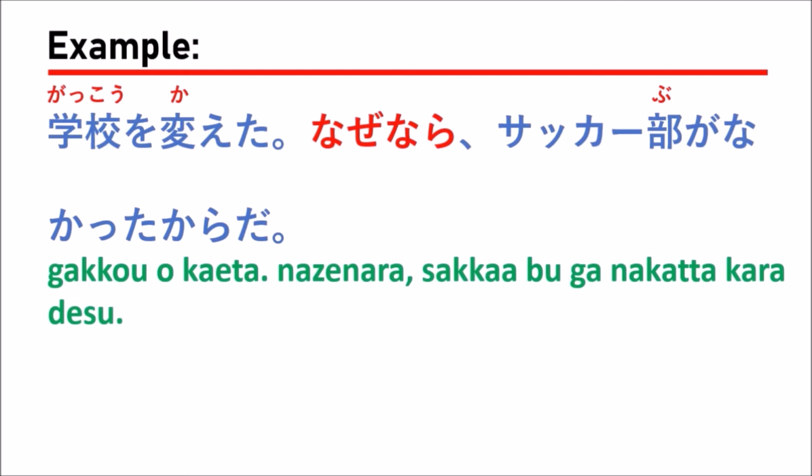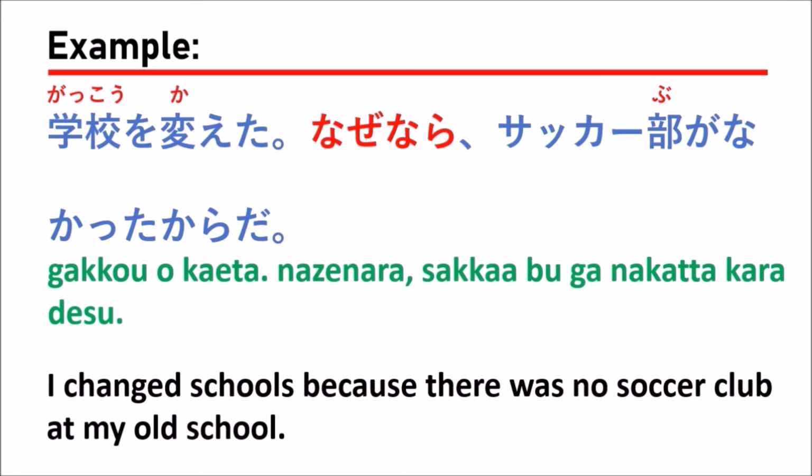An example. 学校を変えた。なぜならサッカー部がなかったからです。Which means I changed schools because there was no soccer club at my own school.